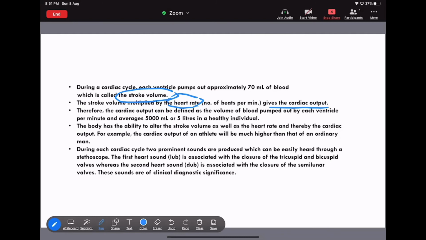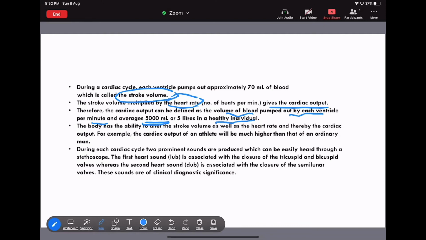Therefore, the cardiac output can be defined as the volume of blood pumped out by each ventricle per minute, which is about 5 liters, or about 5,000 ml, in a healthy individual.